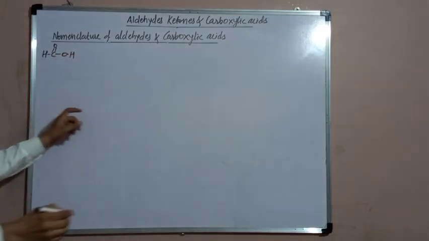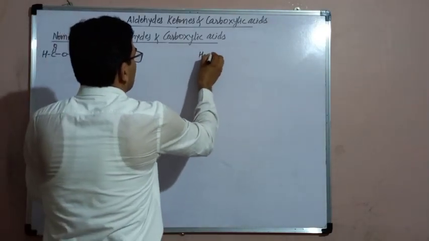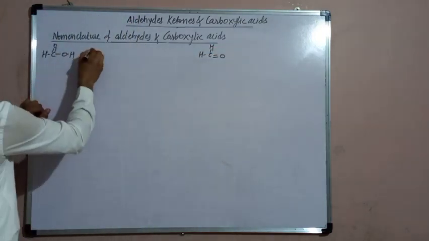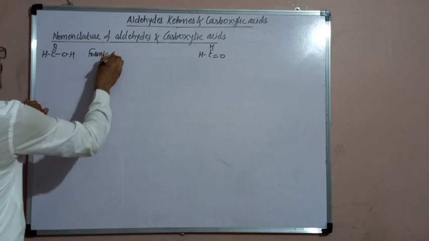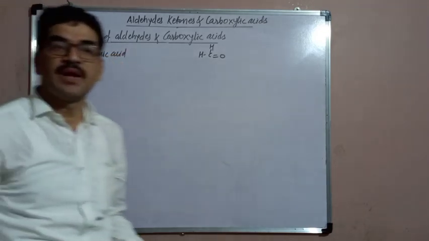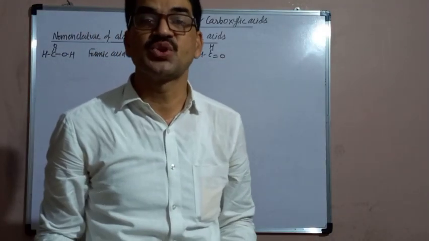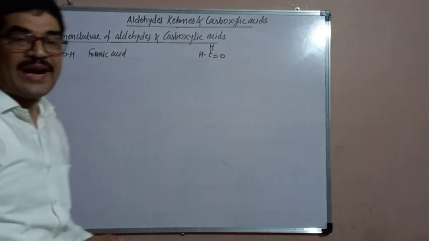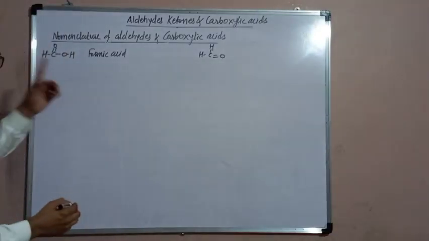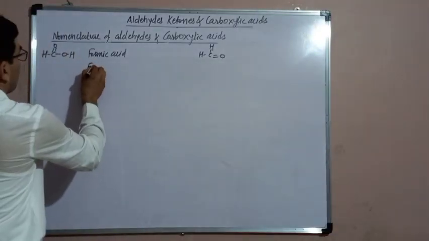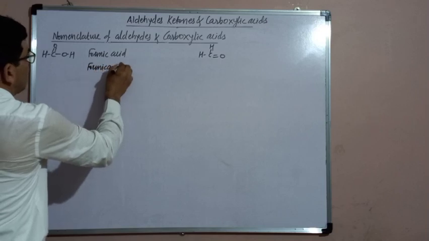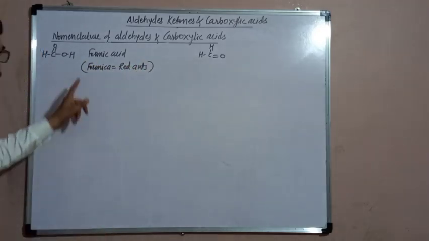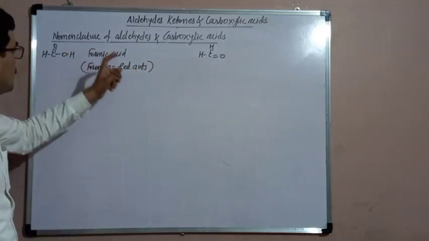HCOOH, its corresponding aldehyde is HCHO. The common name of this carboxylic acid is formic acid. Remember, the common names of the carboxylic acids are obtained from the names of their source. Here, the name of this acid is formic acid because it was derived from formica. Its source is formica. Formica means red ants. As it was derived from the ants, the name of the acid is formic acid.